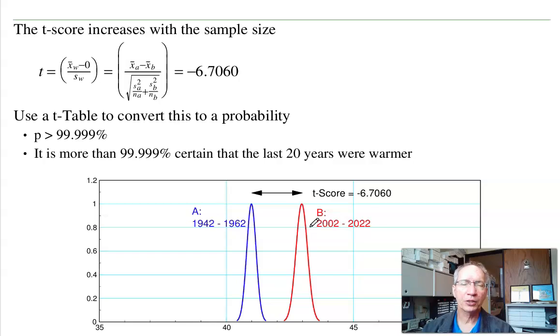Note this doesn't tell you why it's getting warmer, it just says that it is. Again, there are a lot of reasons it could be. The planet's warming up, CO2 levels are going up, ice is melting. Another reason is the city of Fargo is growing. As cities grow, they have more asphalt. You cut down trees, pour more asphalt. Asphalt is warmer than green grass and trees. It's pretty well documented that cities are warmer than the countryside. So it could be that Fargo is growing. It could be some other reason. It could be a combination. And the t-test doesn't tell you that. It just says that, yes, Fargo is getting warmer. I can see it.